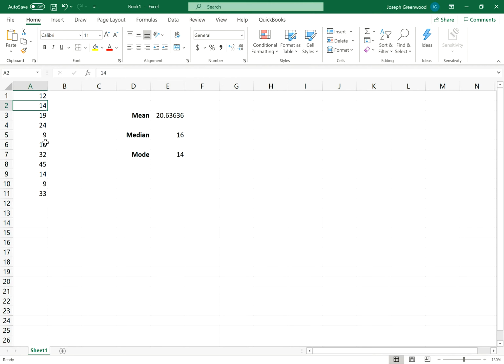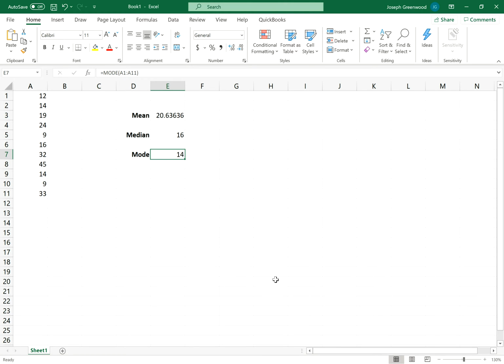There's one problem with that. You'll notice that I have two values of 14 in here, but I also have two values of 9. It didn't select the 9 as mode as well, when it should have. In fact, this set of data has two modes, both 9 and 14. So how do we get Excel to find both of those?